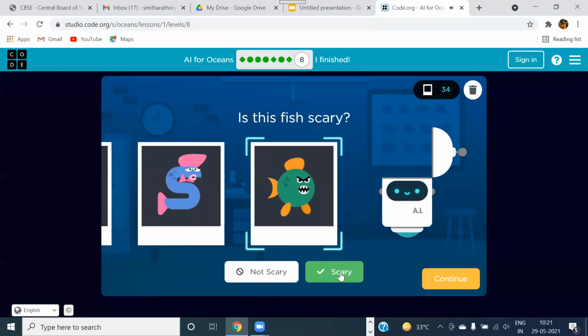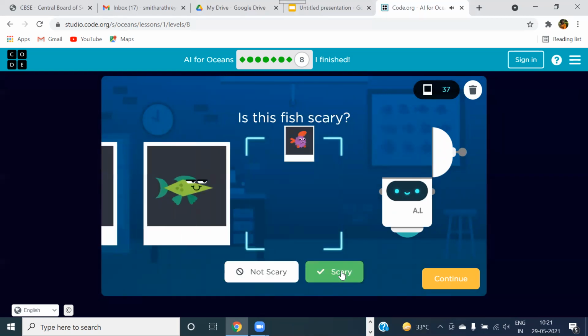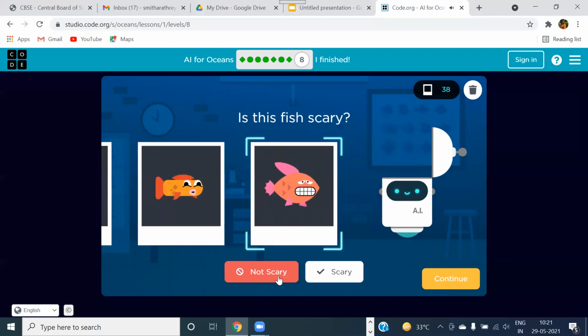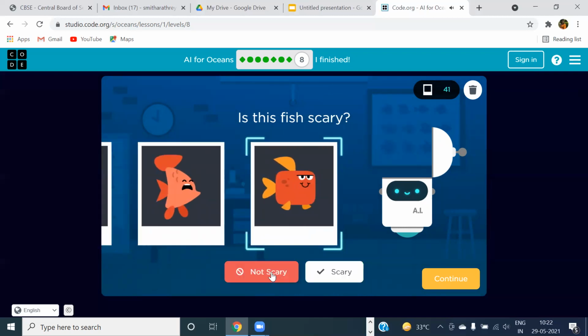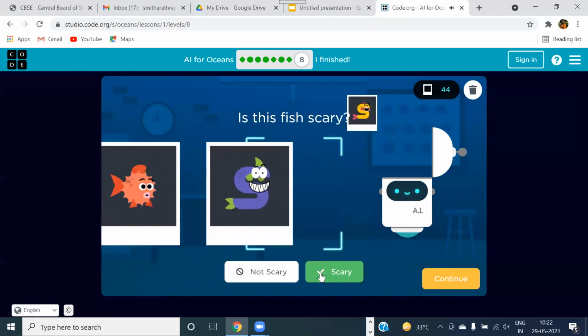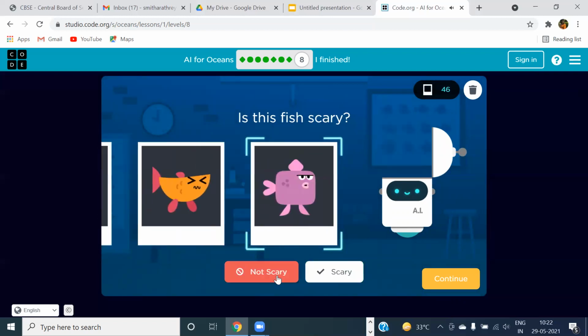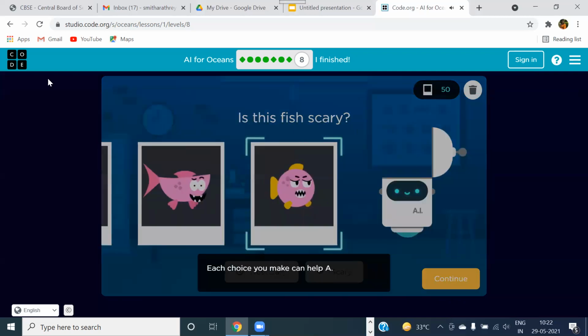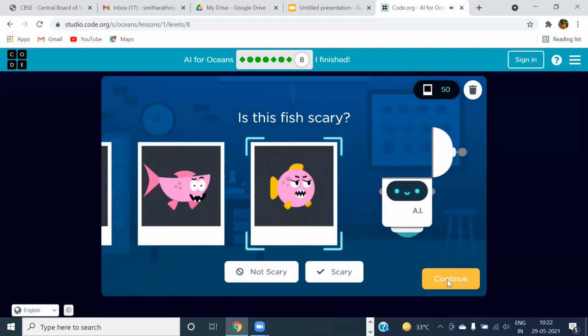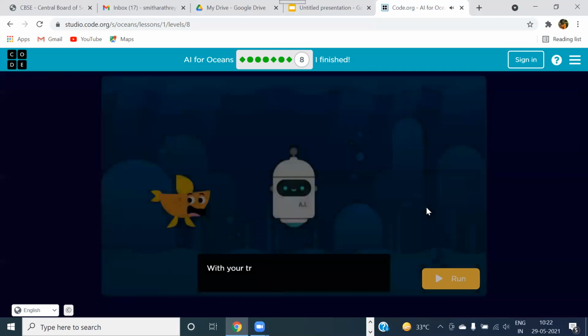Okay. So this also looks scary for me. Obviously not. So let us quickly go and train more. Okay, so we have reached that safe mark of 50 and let's click on continue and see what happens now.